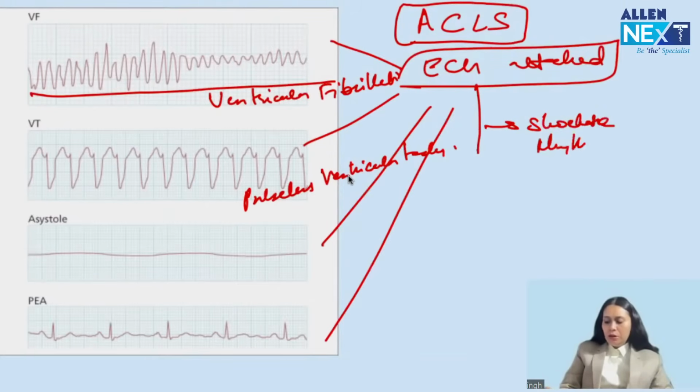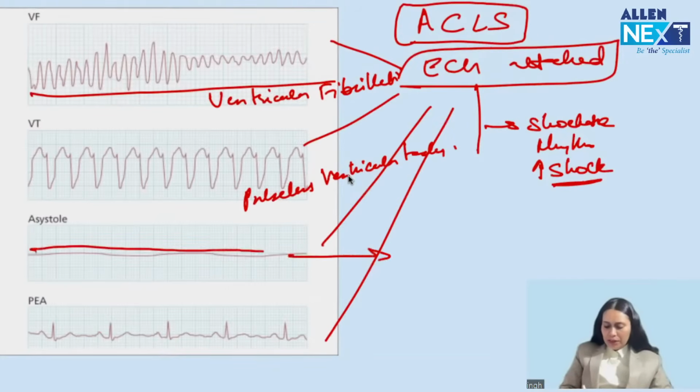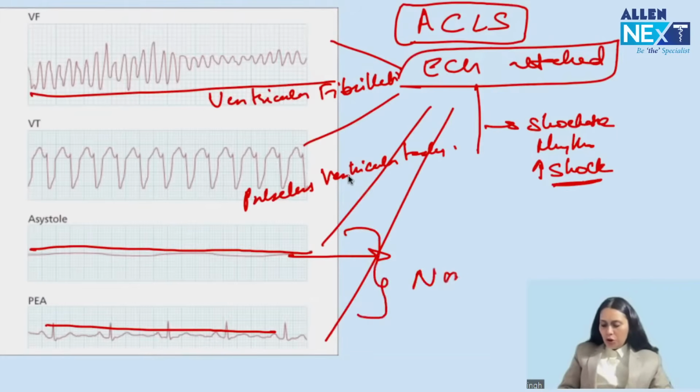Both of these come under shockable rhythm. Right? So for shockable rhythm, what is the definitive management? Shock. We have to give a shock. We have to defibrillate the heart. And the two other rhythms are asystole, which is a straight line, and pulseless electrical activity, which can be any electrical activity which is not VF or VT or a straight line, but there is no pulse. On the monitor, it is not VF, it is not VT, and it is not a straight line. Then it is pulseless electrical activity. And these two are non-shockable rhythms.